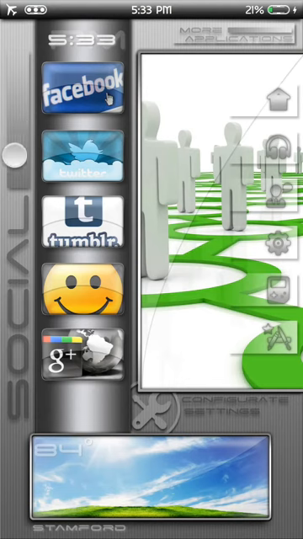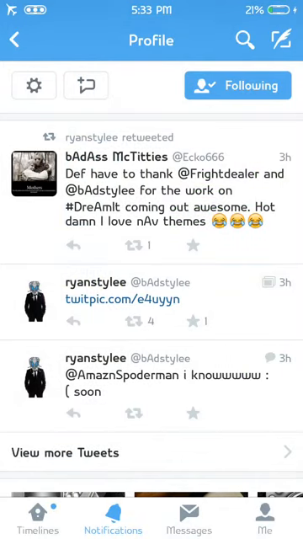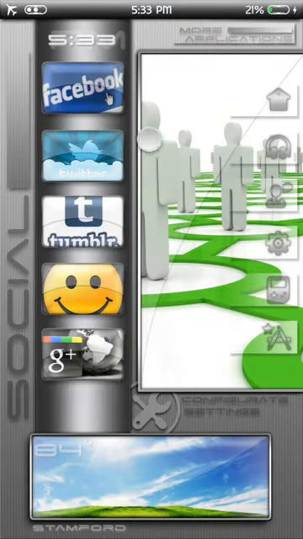Same with Twitter. If you don't use Twitter or you use Tweetbot or whatever else, I have the Twitter app, so it's going to open up Twitter. But for those that have something else that replaces Twitter, I'm going to show you how you can change that. So later on, you can customize it to the way you use it, my bad. Because I can't do that through DreamBoard, guys. It's a little advanced and it's a pain in the neck. And it's basically almost impossible at the stage DreamBoard is at now.